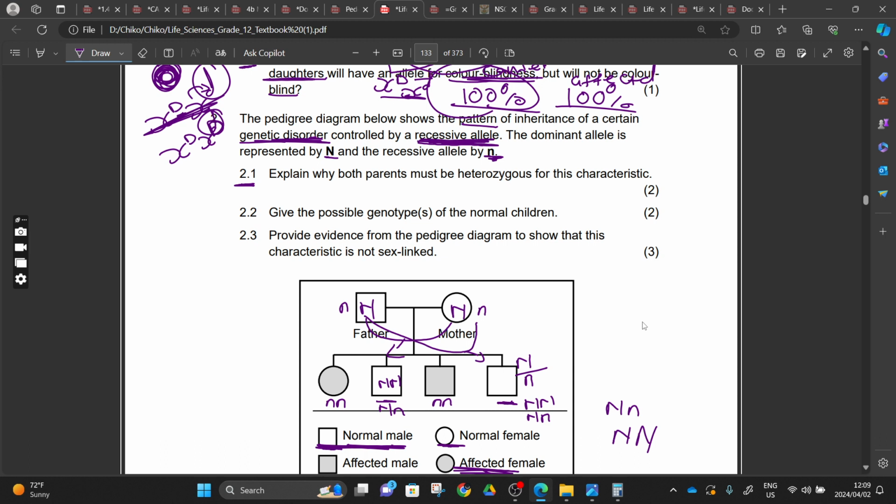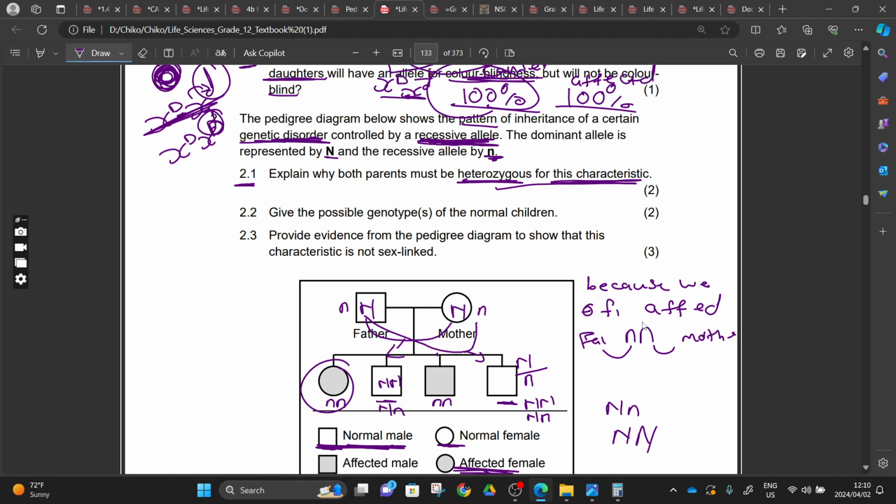2.1, explain why both parents must be heterozygous for these characteristics. Why do these parents have to be heterozygous? Because we have an offspring, F1, that is affected, and for that offspring to be affected, the offspring has to have two recessive alleles. For that person to have two recessive alleles, it means he or she got one allele from the father and one allele from the mother.